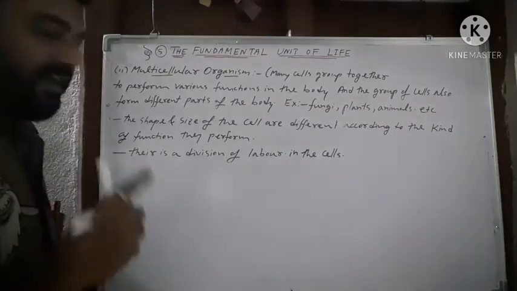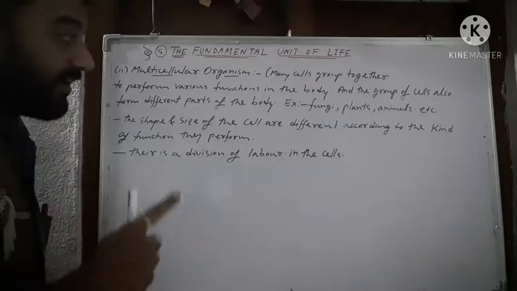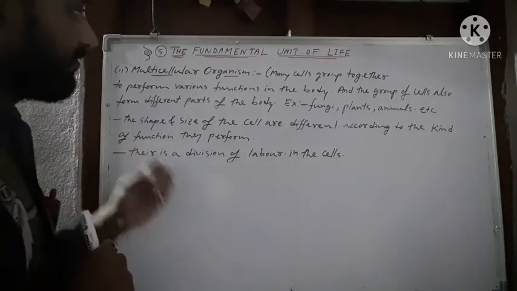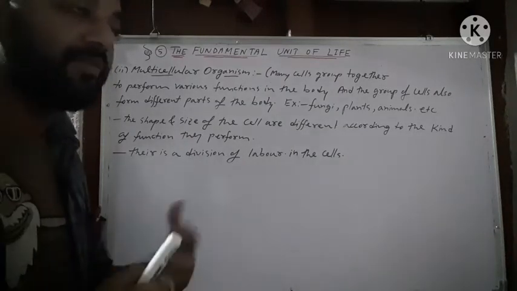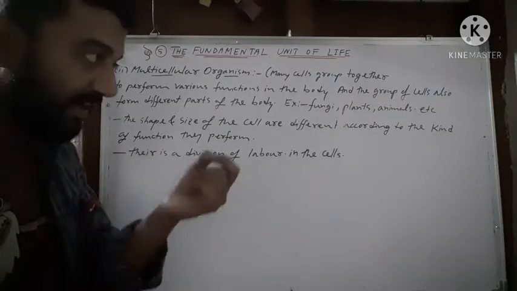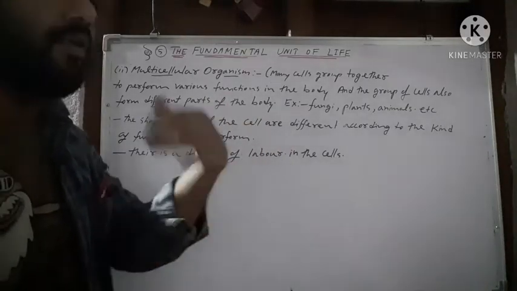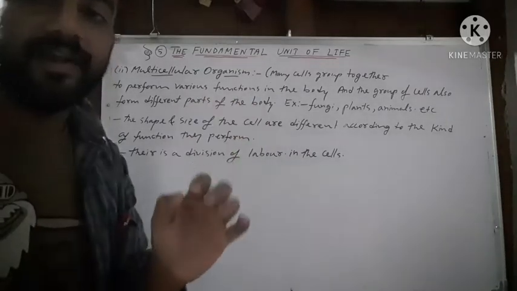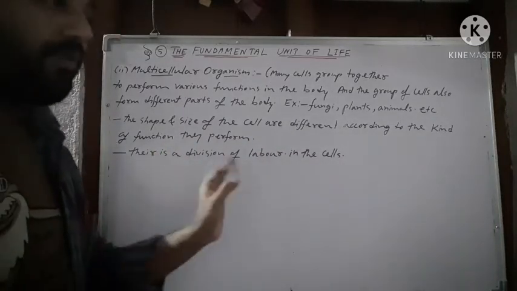We have to take note that there is a division of labor even in unicellular organisms. But in the case of unicellular organisms, since a single cell is responsible for performing all the activities, the cell consists of organelles, as we will study later on. So there are different parts in the cell, and a specific organelle is responsible for performing a specific task for the cell.